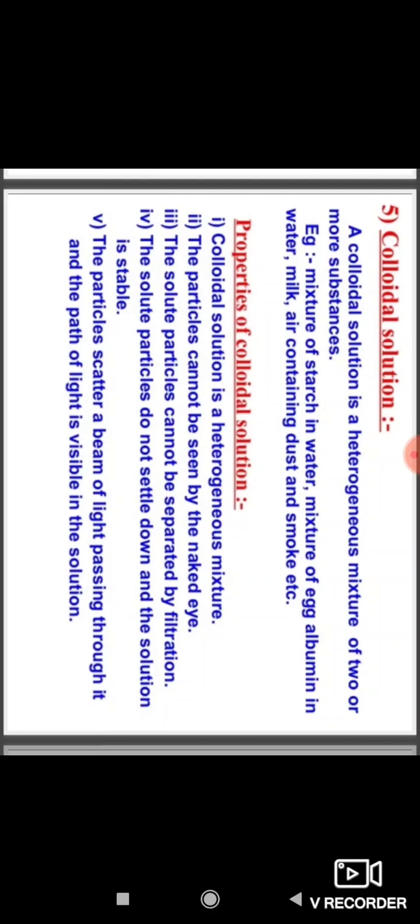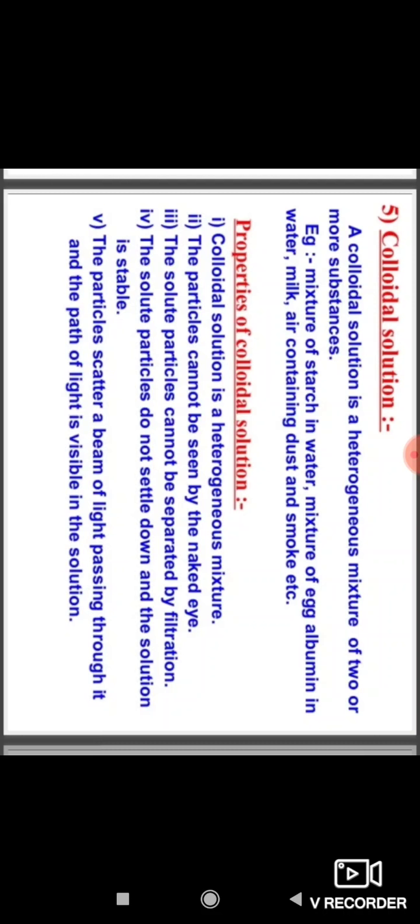Now, the properties of colloidal solution.